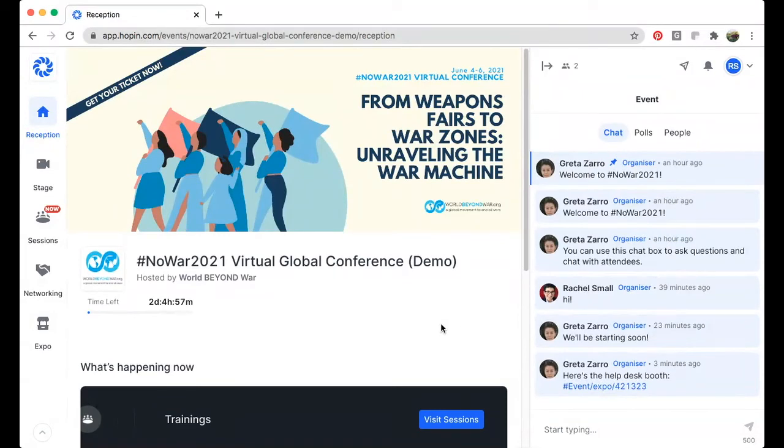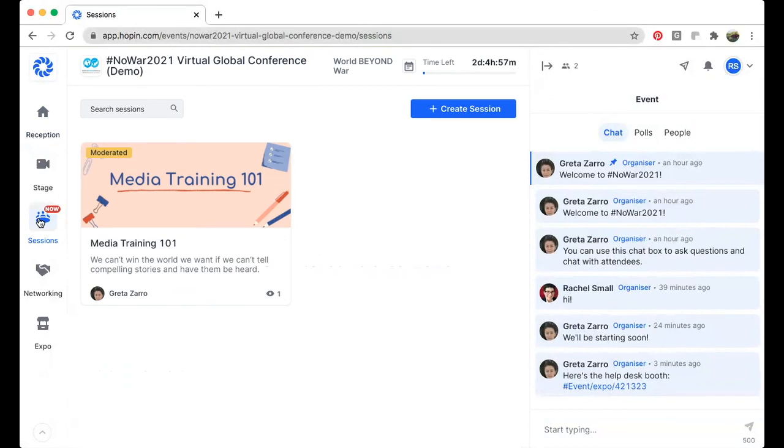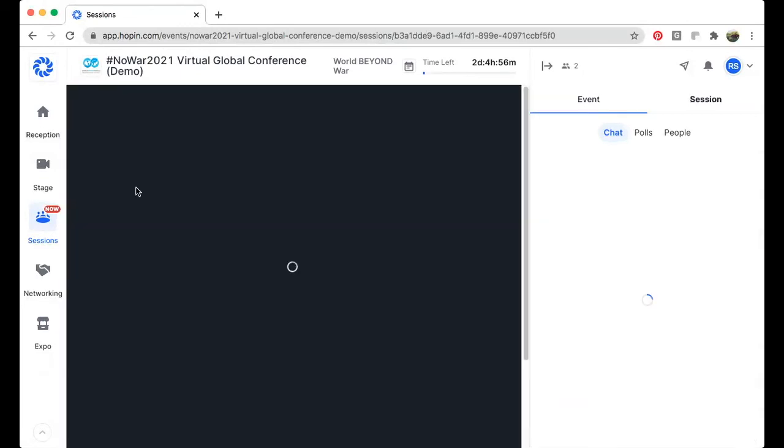Okay, so now we're going to look at the sessions section of the conference. So again, on the left sidebar, instead of clicking the stage, which is sort of the main stage area where there will be panel presentations, the sessions is where there will be multiple things happening at the same time: trainings, workshops, or discussion groups. So if I click on sessions right now, I can see that what's happening right now is the Media Training 101 session. So I'm going to click on it.